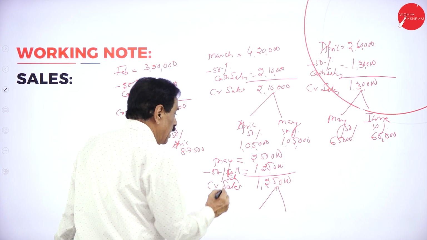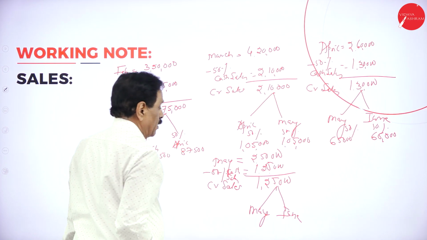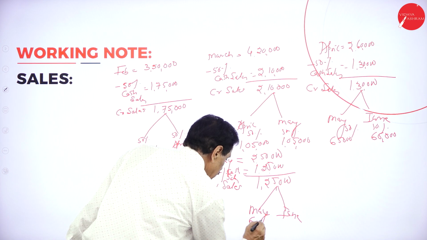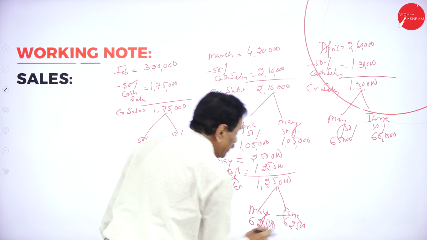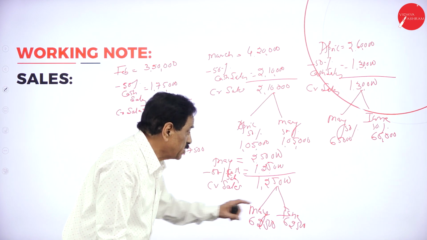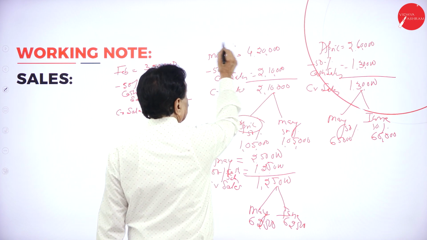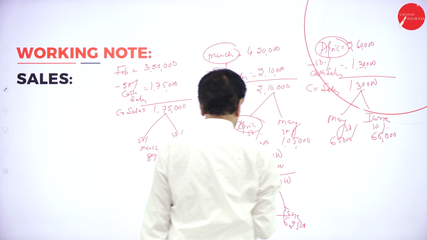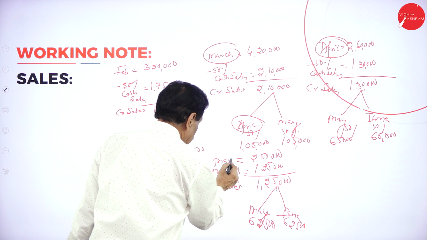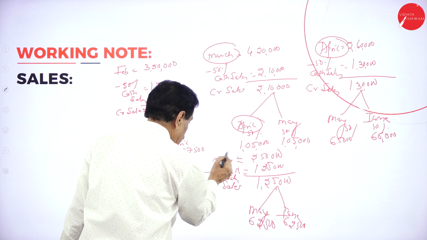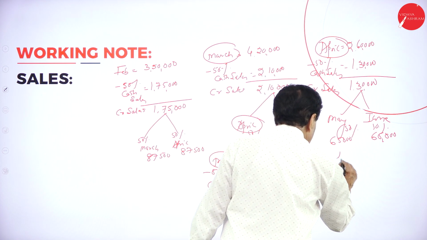So April, May, June. 50% of these: 62,500, 62,500. This goes in favor of May. Then June.